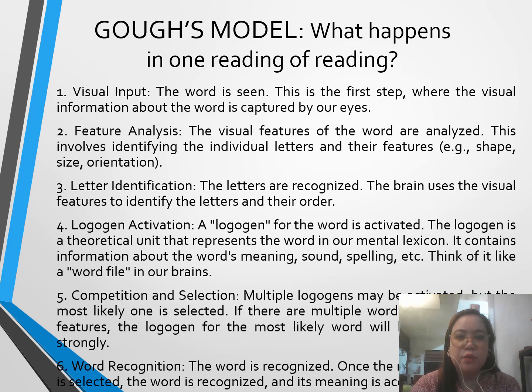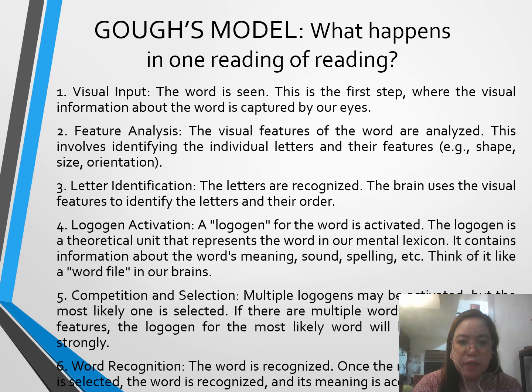So the Gough model. What happens in one reading? There are six steps of reading by the Gough model. Number 1, the visual input. Number 2, the feature analysis. Number 3, the letter identification. Number 4, the logogen activation.